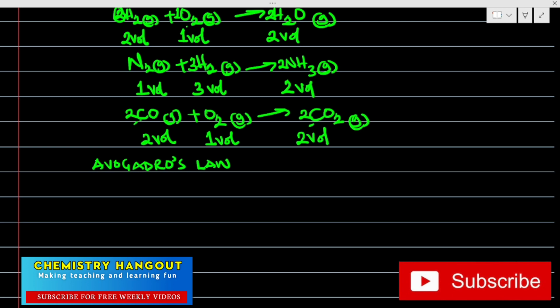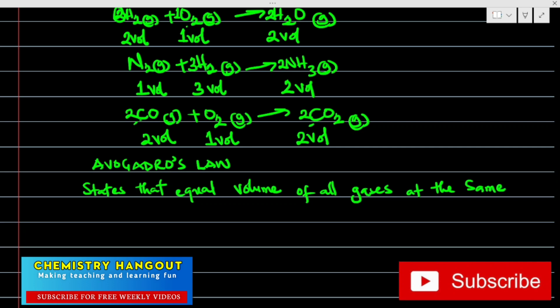Avogadro's law states that equal volumes of all gases at the same temperature and pressure contain the same number of molecules.